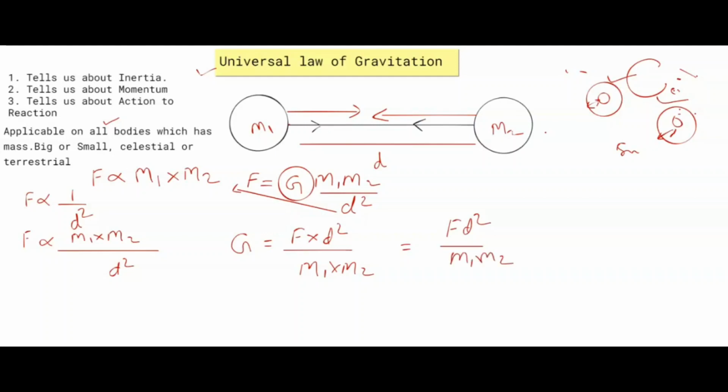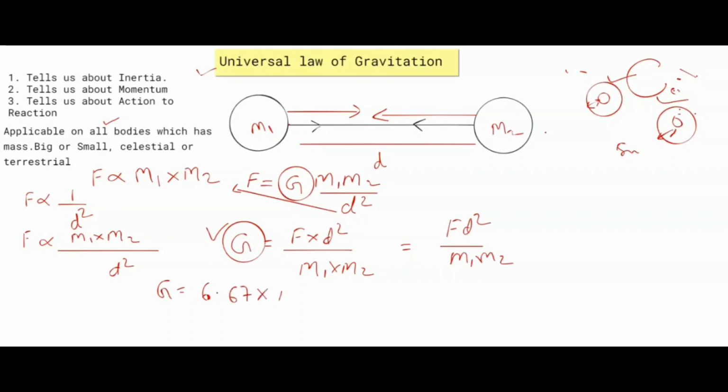Now G is the universal constant of gravitation. Once again, universal means the value of G will never change anywhere. What is the value of G?